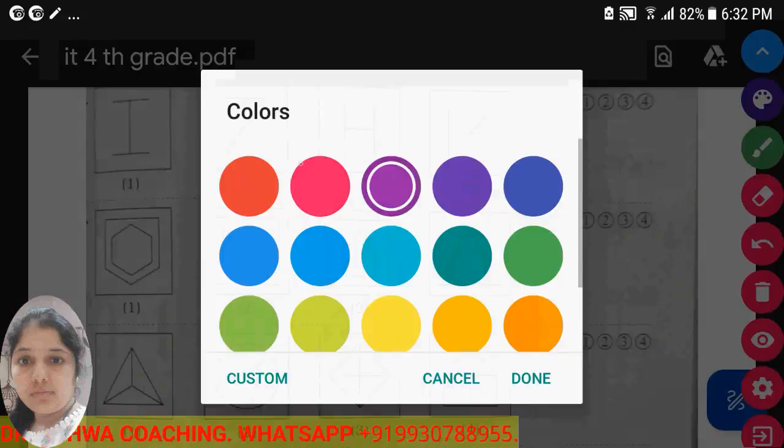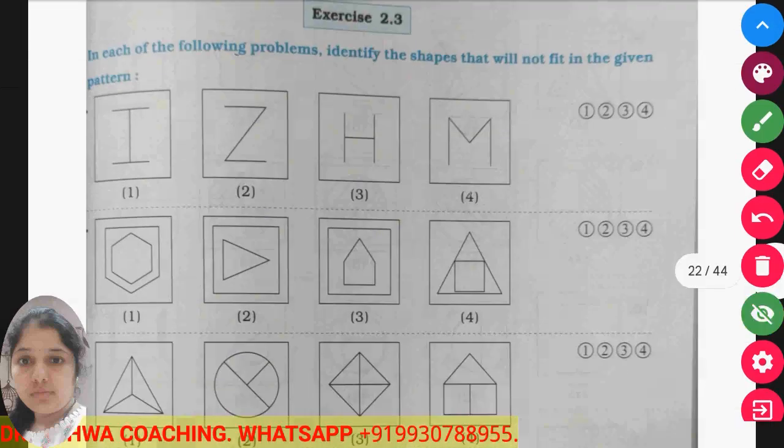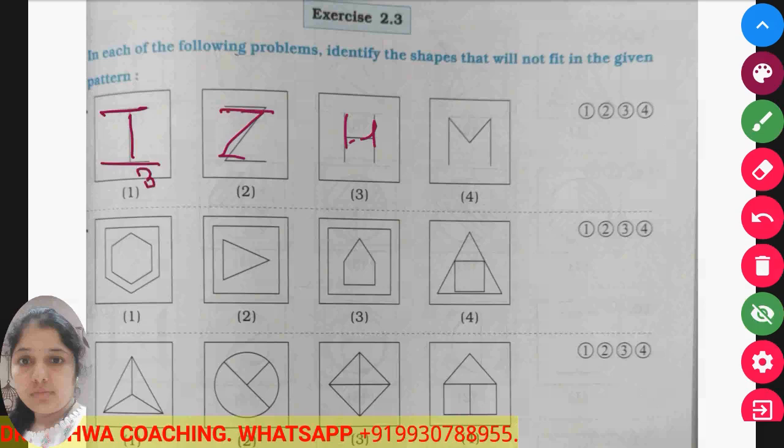Now see, in the practice exercise, the very first exercise, if you look carefully, the letter I, the letter Z, the letter H and the letter M are given. So here three line segments are used. Here three line segments are used. Here three line segments are used. But not here. Here four line segments are used. So this is the odd term.